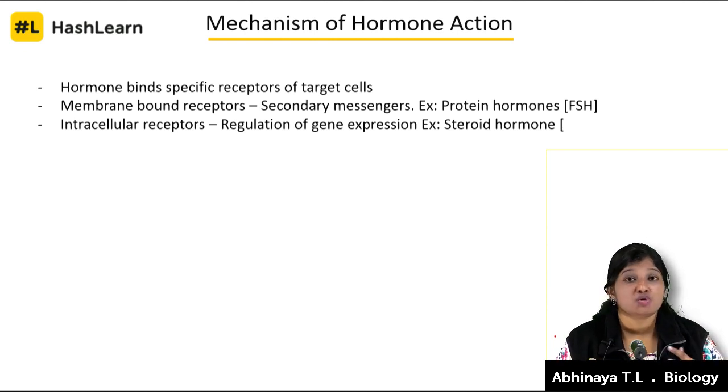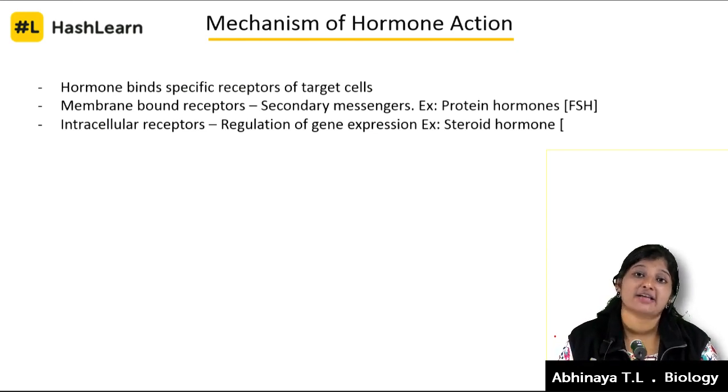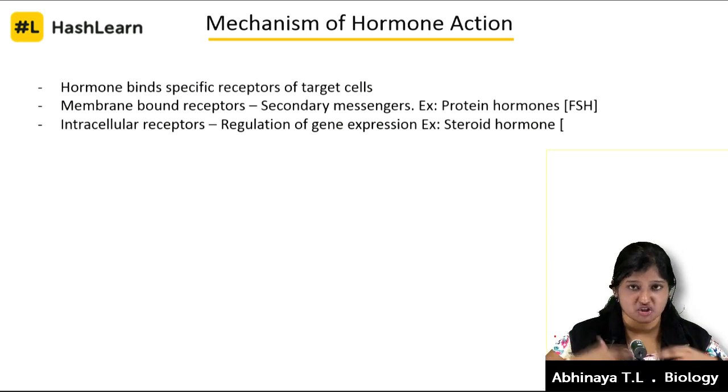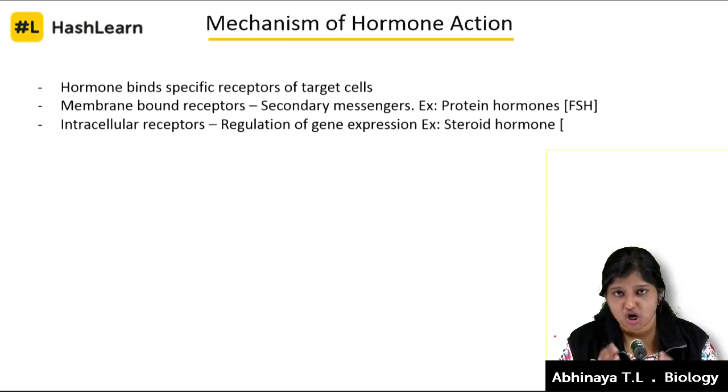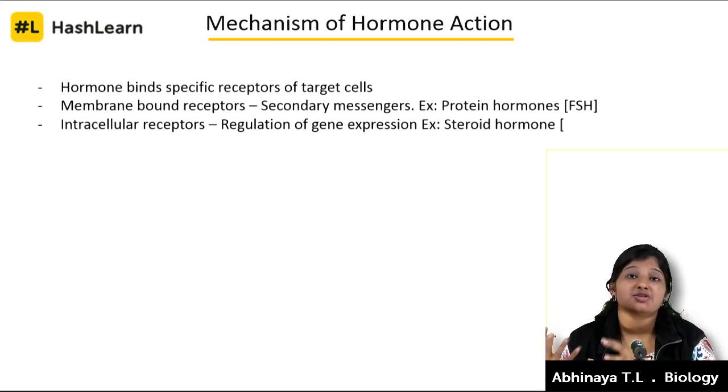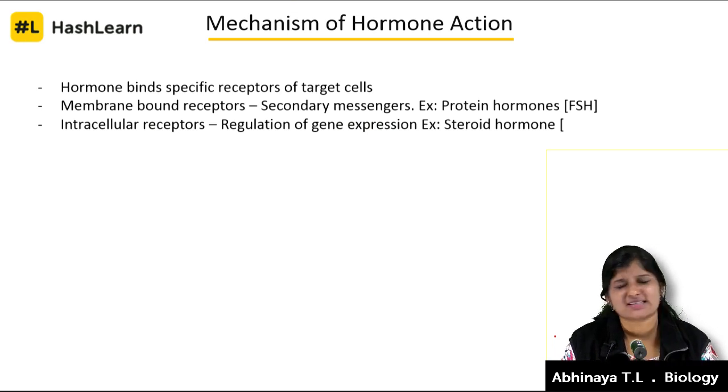Here comes how they do it. How is the mechanism of action, how does the hormone reach the target cell? They either bind with the receptor which is present on the cell membrane, that is called a membrane bound receptor. I'll write it here, but I'll just explain it. This is one kind of receptor where the hormones bind, and then it initiates changes of physiological response from within the cell, and that's how you see the changes. We'll talk about which hormones actually bind to the receptor present only on the cell membrane.